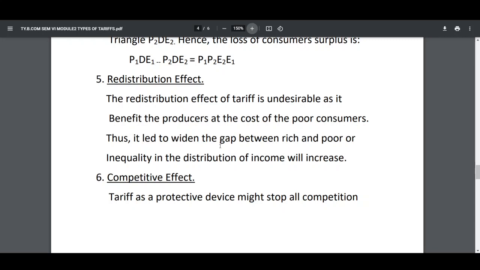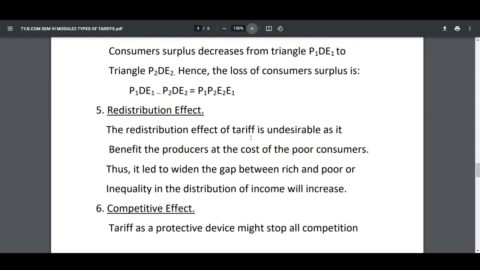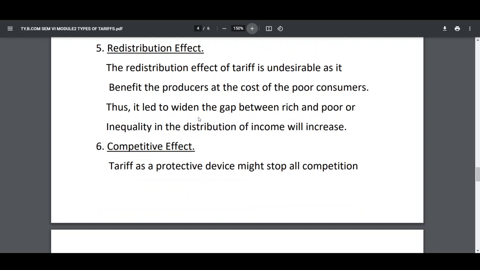Thus, it leads to widening the gap between rich and the poor. The producers are getting more benefit, and the consumers have to pay the high price or reduce their consumption. This leads to widening the gap between rich and the poor, or we can say inequality in the distribution of income will increase.